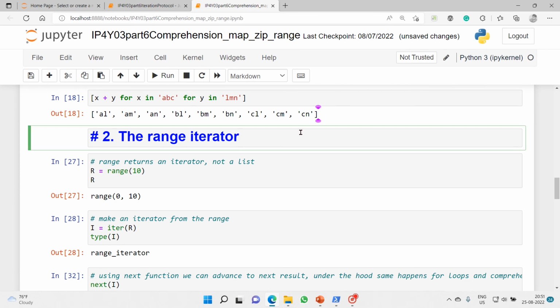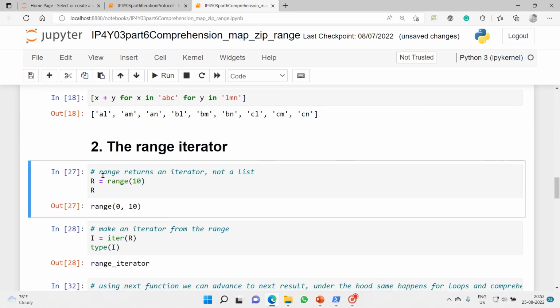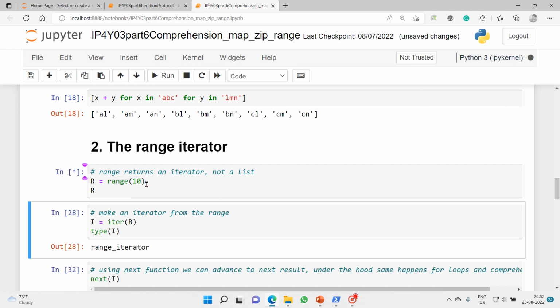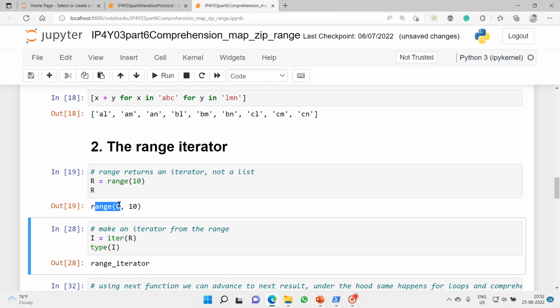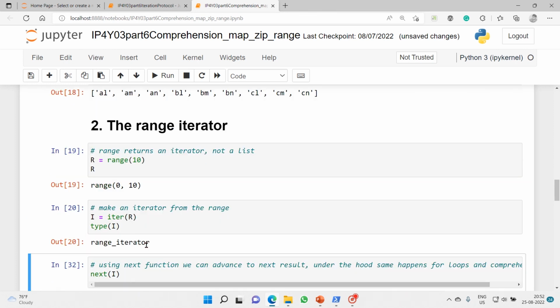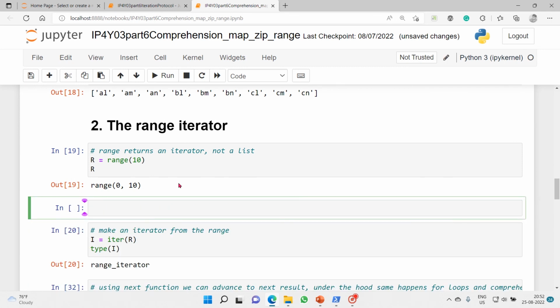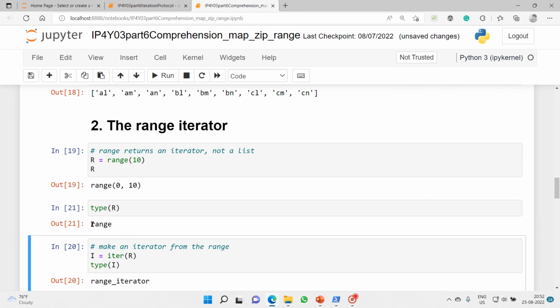Now we will be discussing the range iterator. Range returns an iterator, not a list. When I give a range function an argument inside, what we get is a range. Let's see, just a minute, what we'll do is check the type of r, which is a range.